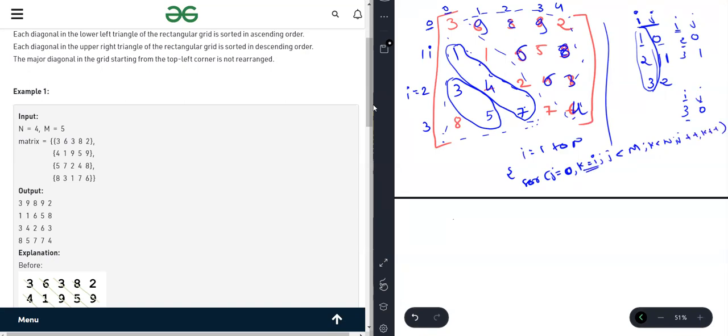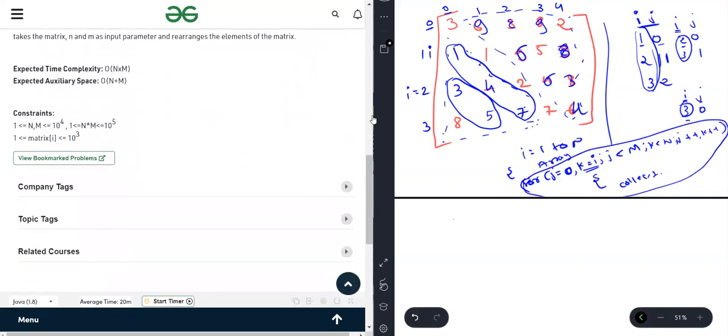Each time, k starts from i. So these are the two loops, and we store the elements into a temporary array list. Now sort using Collections.sort, and then after the loop completes, again run the same loop and store the elements back into their positions.